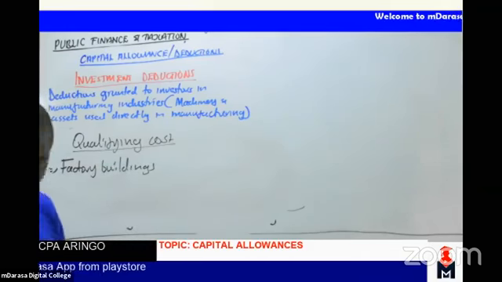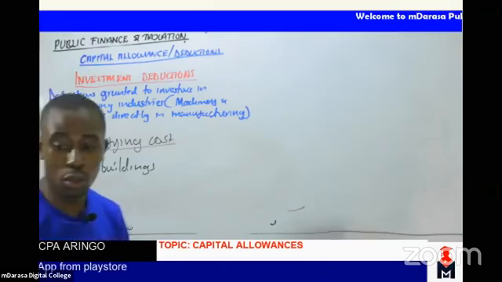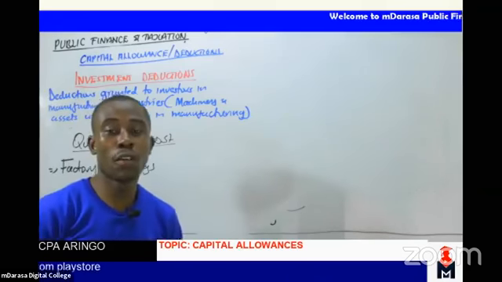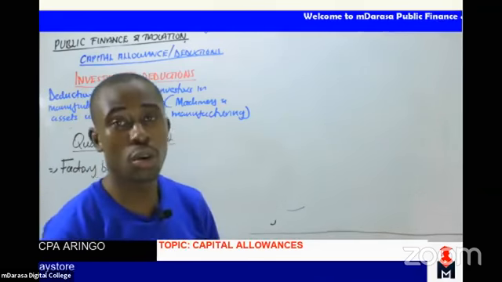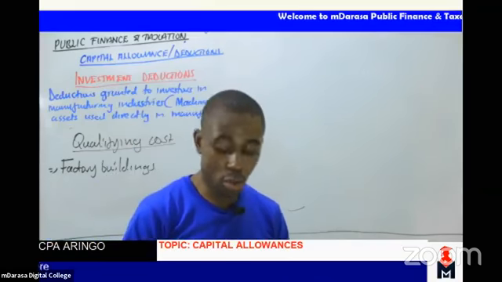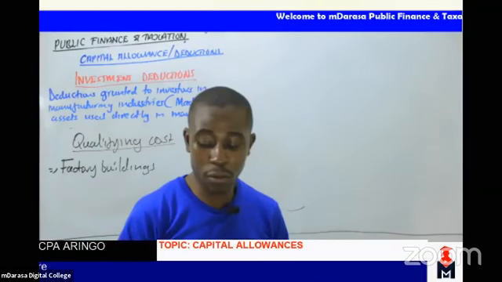At any given point, whenever we're talking of a factory building, the cost of the factory building will always qualify for investment deduction.